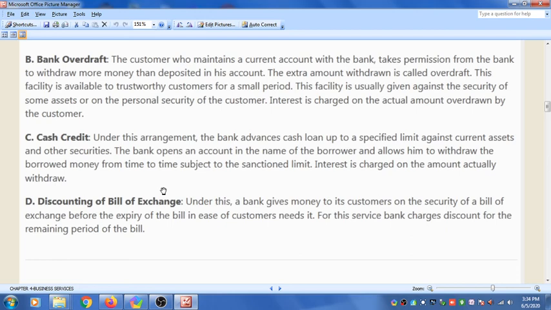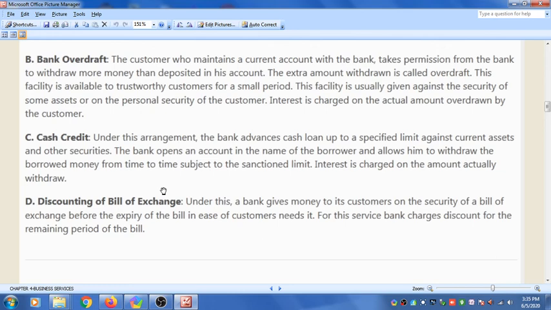So bill of exchange is basically used when businessmen are running their business. A bill of exchange is drawn between two parties, and on the basis of the bill of exchange, the money is given to the customers when they need it.